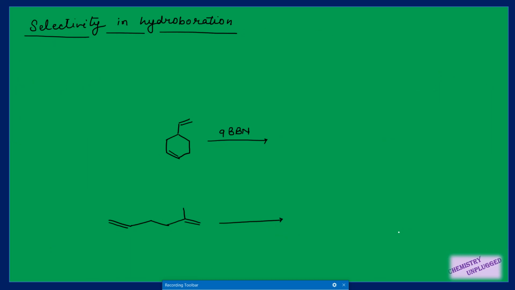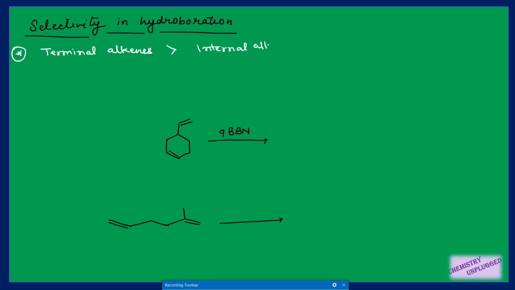Then we will take selectivity in hydroboration reaction. So here I will give you some important points, and using these points you can identify which alkene will participate in hydroboration when you have more than one double bond in a molecule. So first point is that terminal alkenes react more rapidly than internal alkenes.